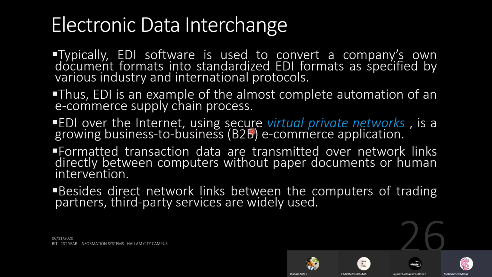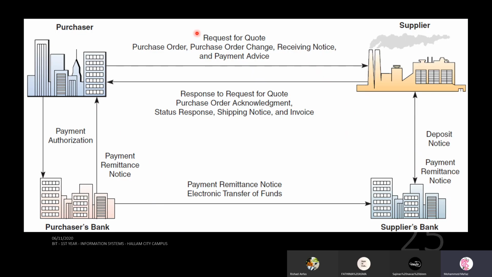EDI over the internet using secure VPN, virtual private networks, is a growing B2B application. So today, just instead of communicating through the public internet, within the internet, they create private networks so that other people don't see what is being requested, what is being supplied, how much money is being transferred. External people don't have to see that.